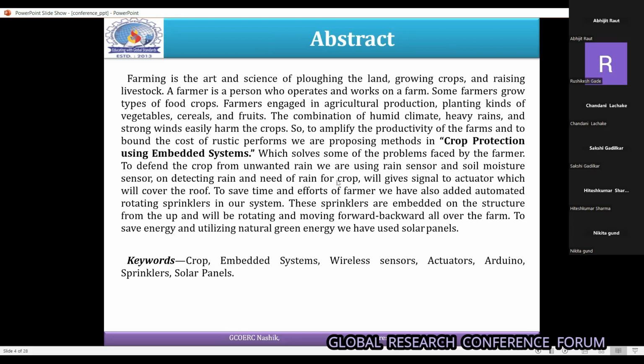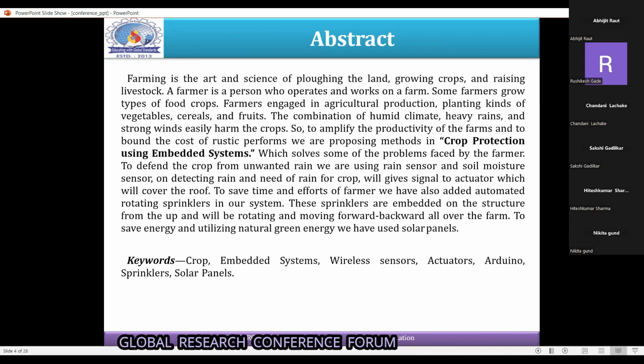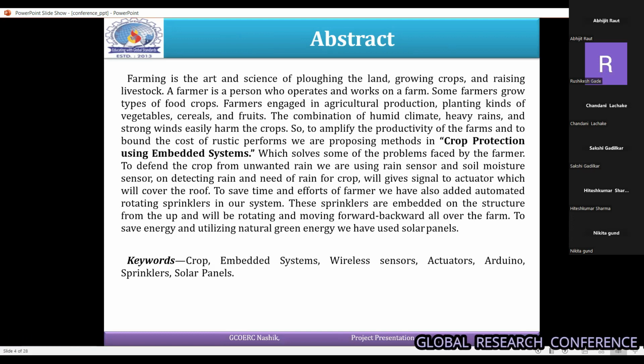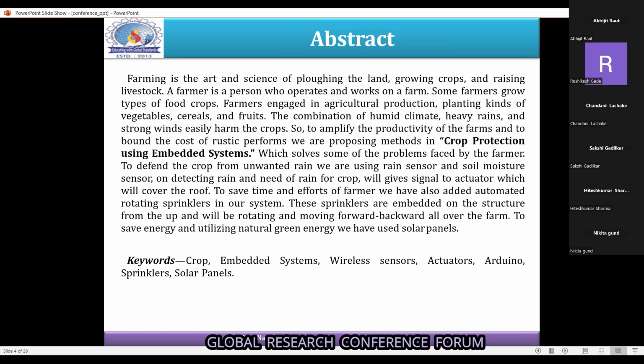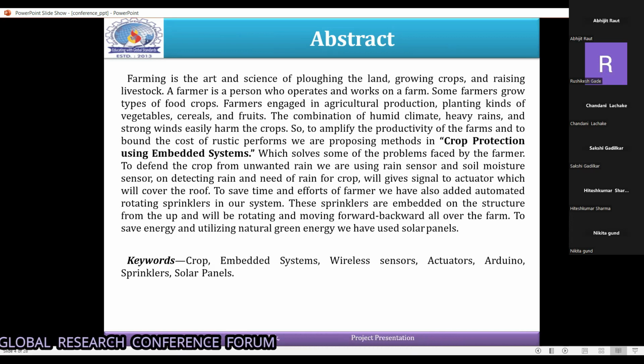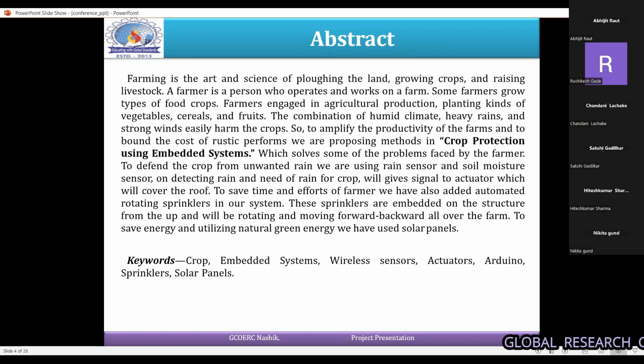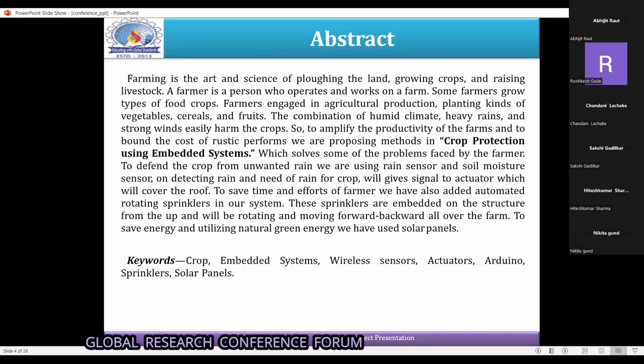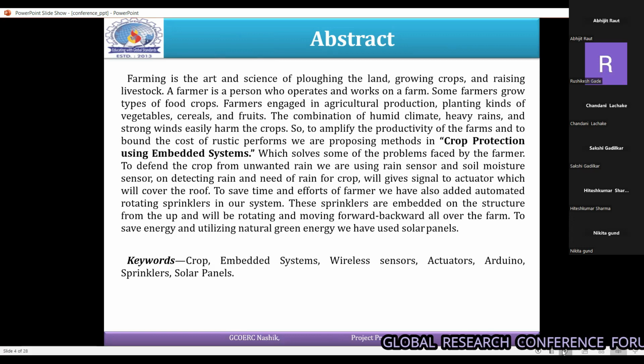Basically, the farmer faces a lot of issues, which make them face various problems like unwanted rain, heavy rainfall, overheat sun, or spraying pesticides. We are overall using a system which helps farmers to grow healthy and quality crops.